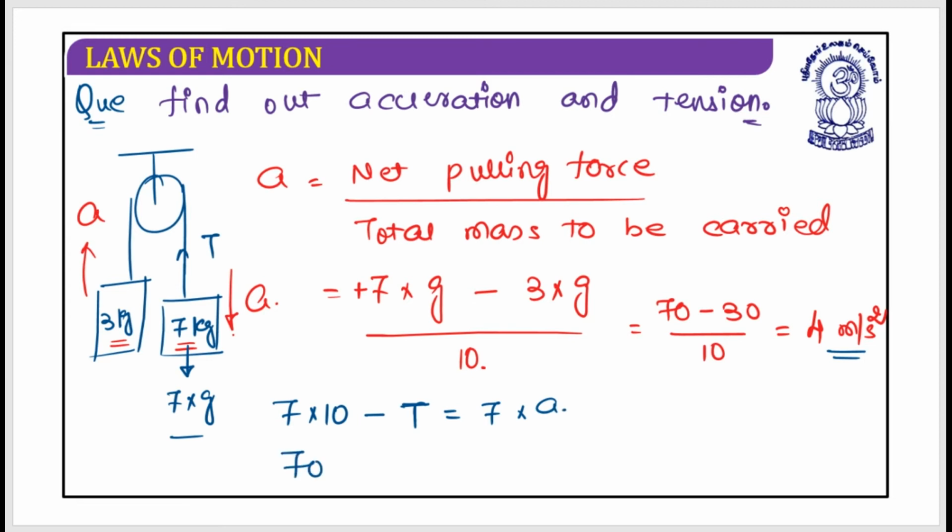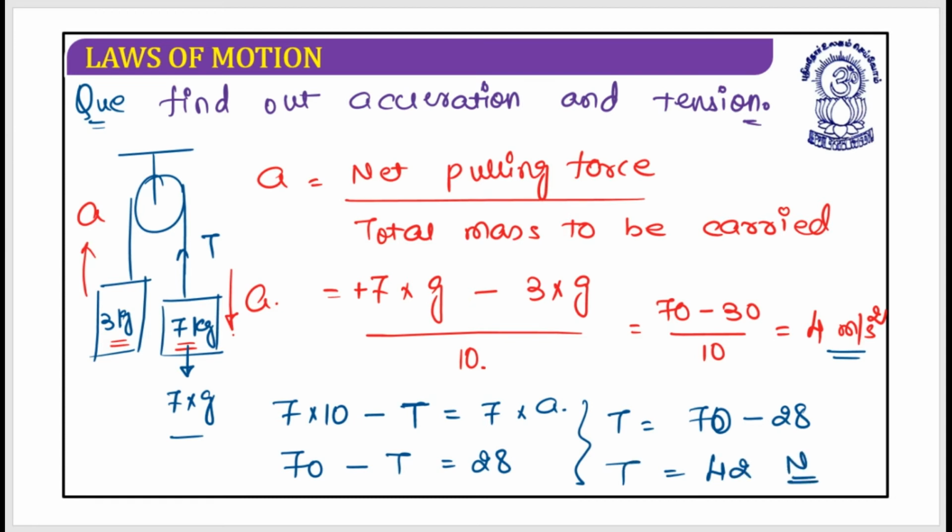So this is 70 minus T equal to 7 4s are 28, and from this T is 70 minus 28. This is equal to 42 Newton of force, 42 Newton of tension force is acting.